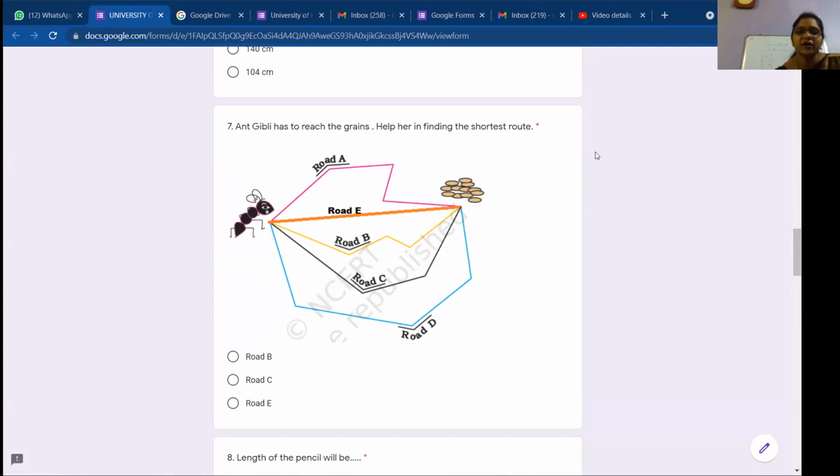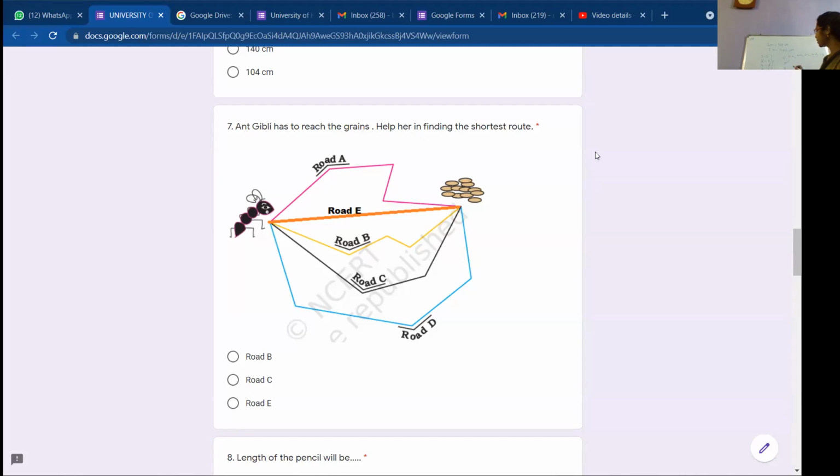Yes. Viksha, the ant wants to go from her place to the grains. There are road A, road E, road B, road C, and road D. Right? 5 roads have been shown. You need to find out the shortest route. Can you tell me which one is the shortest route? Road E, orange color. Yes, road E is the shortest route.